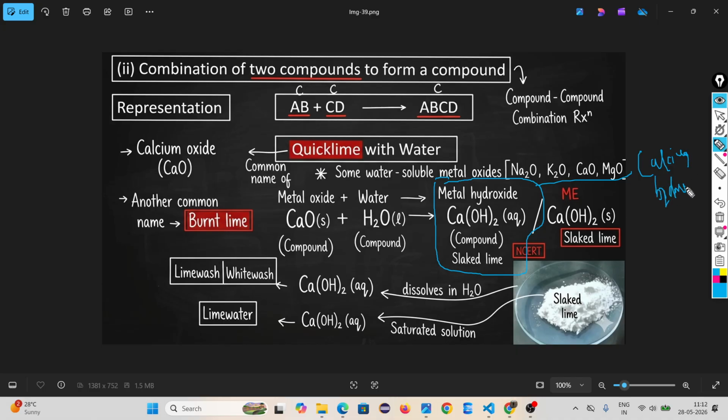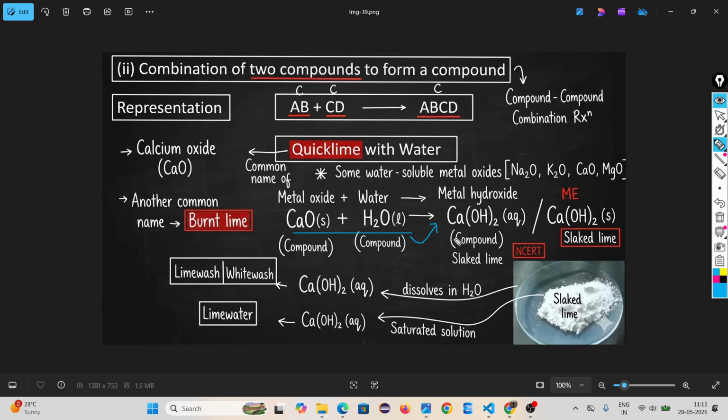Generally, you have to remember calcium oxide is a metal oxide, meaning calcium is a metal that reacts with oxygen to form calcium oxide. Some metal oxides are soluble in water, not only calcium oxide but sodium oxide, potassium oxide, and magnesium oxide. When they react with water, they give you the hydroxide form.